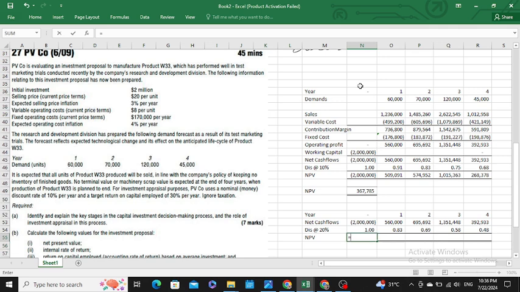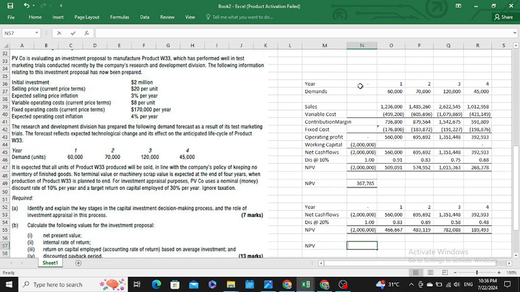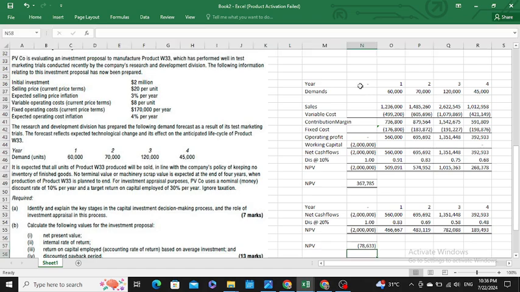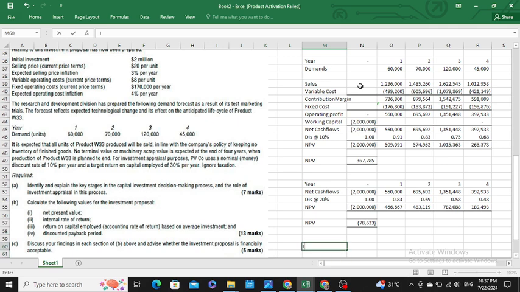If I multiply 2 million with 1, then it is 2 million always. Then it is as follows. Then my net present value at the rate of 20% is 78674. As you know, sir, my IRR formula is equal to small a, you have to add it into capital A upon A minus B